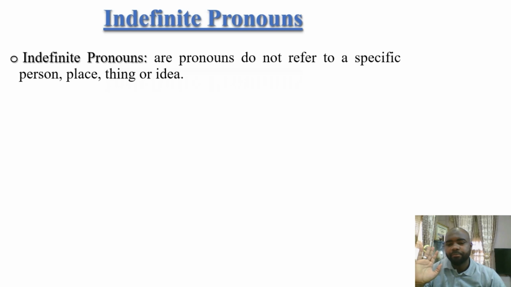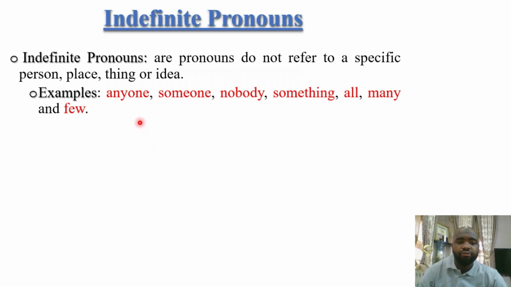No specification. They can refer to anything or anyone. For example, we have anyone, someone, nobody, something, all, many, and few. These are the examples of indefinite pronouns.